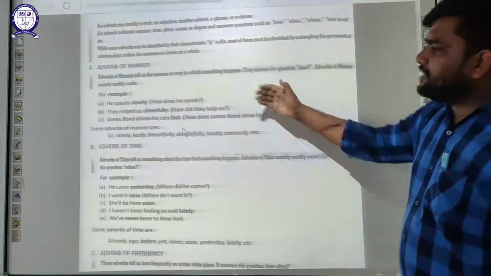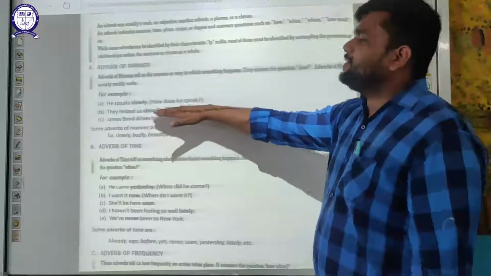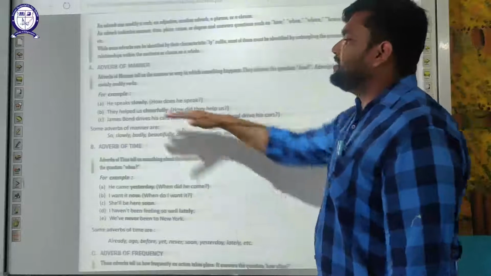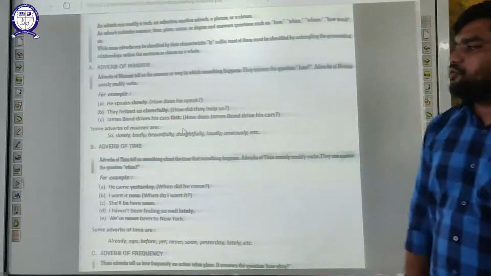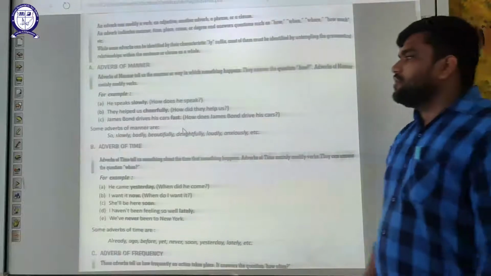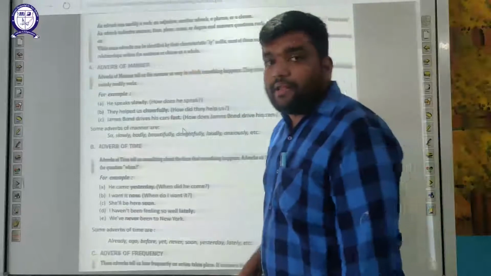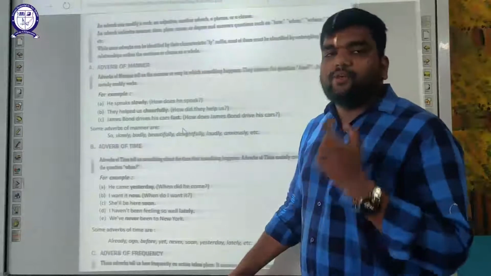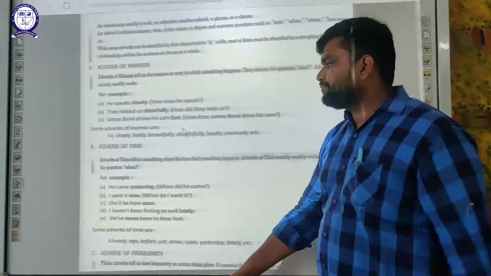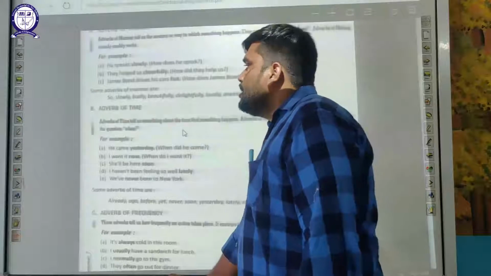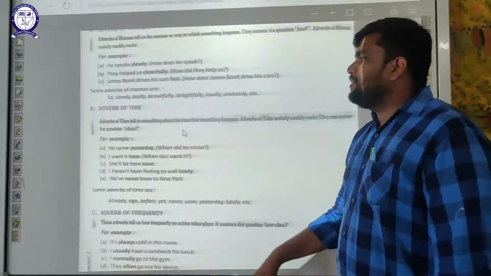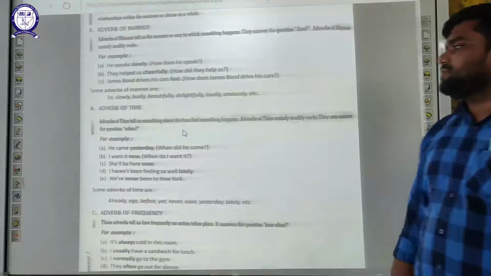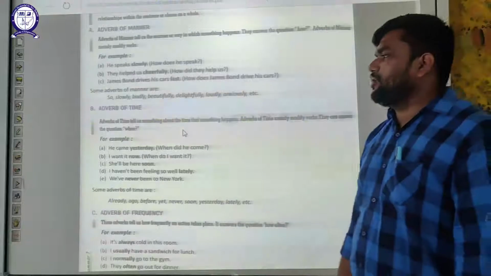So these are the questions. How does he speak? He speaks slowly. How did they help us? They helped us cheerfully. How does James Bond drive his car? James Bond drives his car fast. So these are the adverbs of manner that tell you about the manner in which something is happening. Some of the adverbs of manner are slowly, badly, beautifully, delightfully, loudly, anxiously, etc.